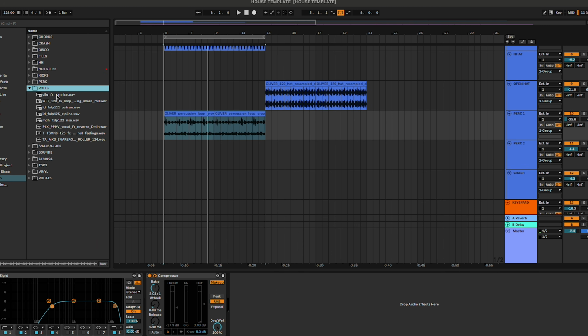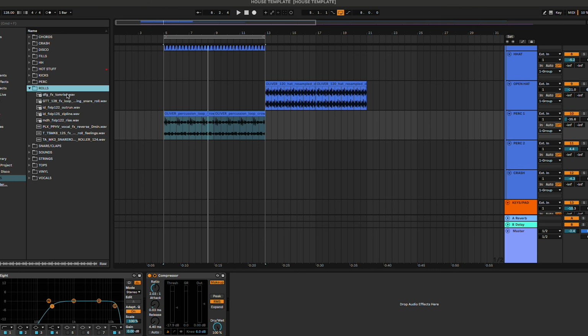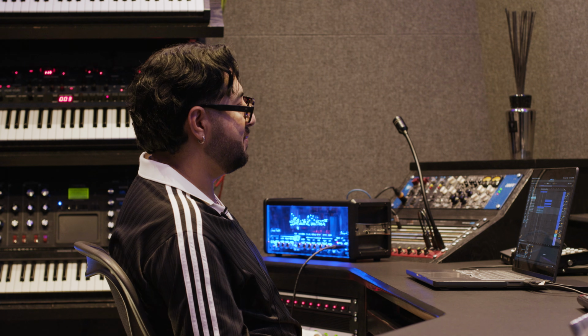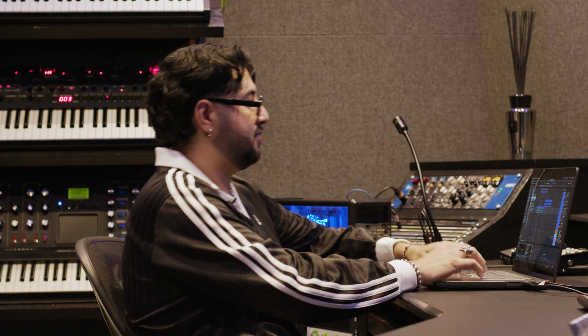I like to play with snare rolls and just add it at the end of the loop. I like a good turnaround every time the loop comes around, so it's not so monotone. So I have a few here. I like the more organic feels most of the time, like the disco, the very dry organic fills.